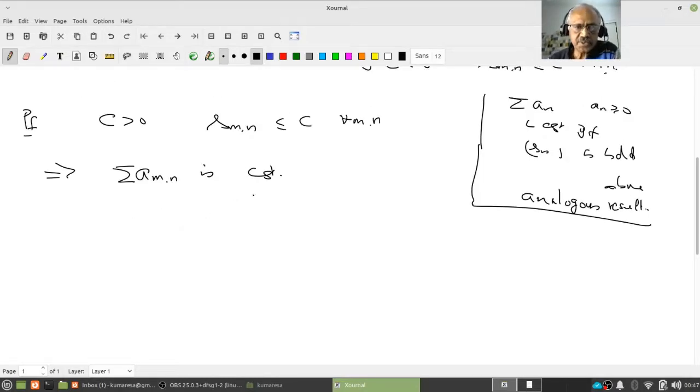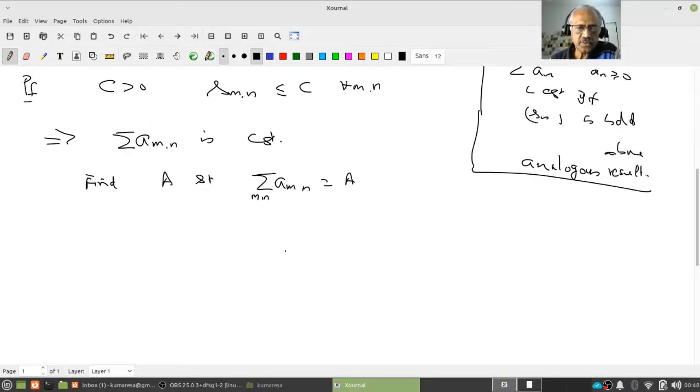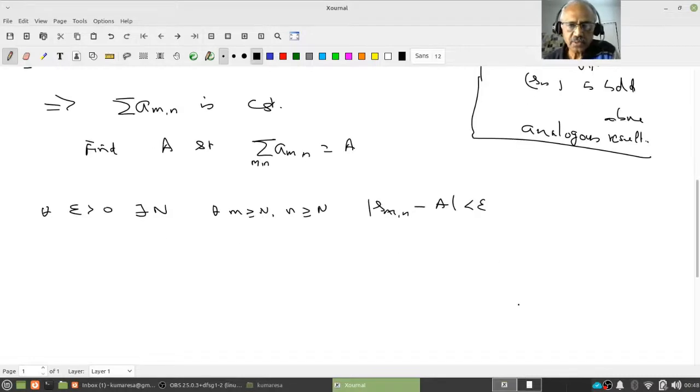If I want to show this is convergent, then I have to find an A such that the double sum of a_mn equals A. The definition was: for every epsilon positive there exists N so that for all m, n greater than or equal to N, the modulus of S_mn minus A is less than epsilon. So how to find that A?